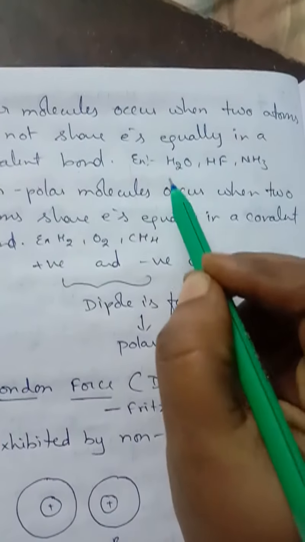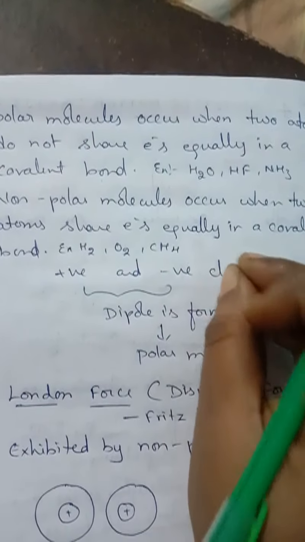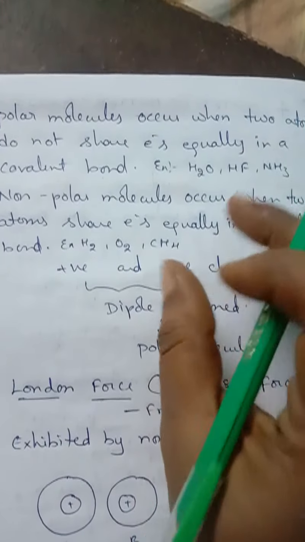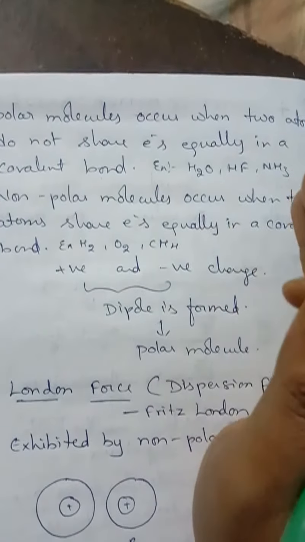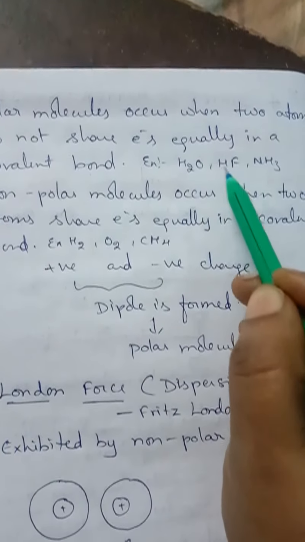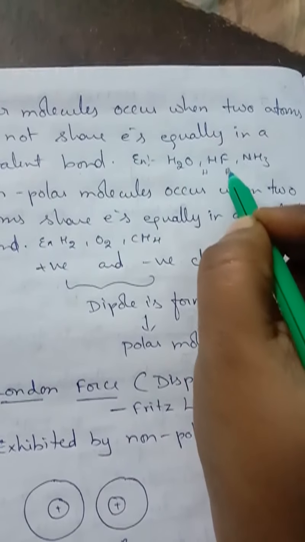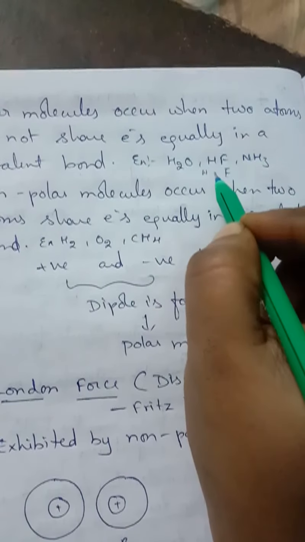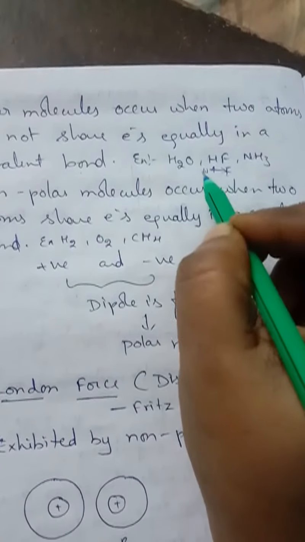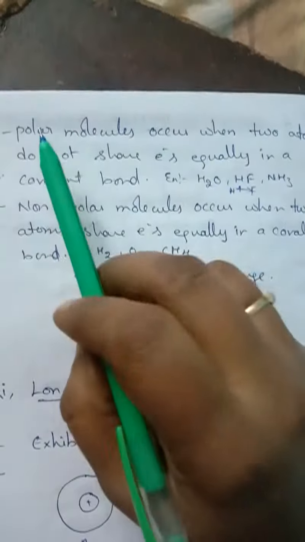If any two atoms are there, here look, the sharing of electrons will not take place equally. So one will be giving more, another one will be giving less. Understand, here HF, hydrogen and here fluorine will be there. Fluorine is more electronegative than hydrogen. So how does the electron move? The electron moves towards the fluorine. We already discussed that, isn't it? Yes. So such types of molecules are known as polar molecules.